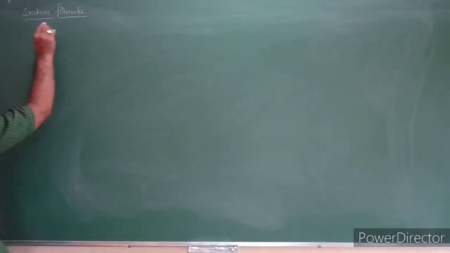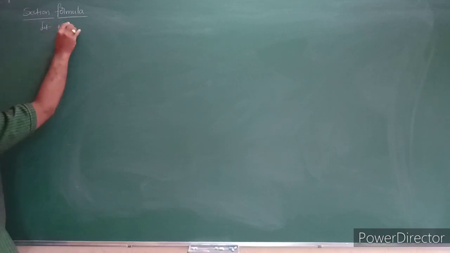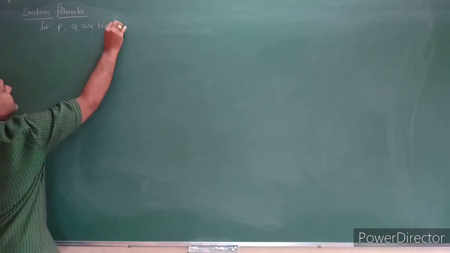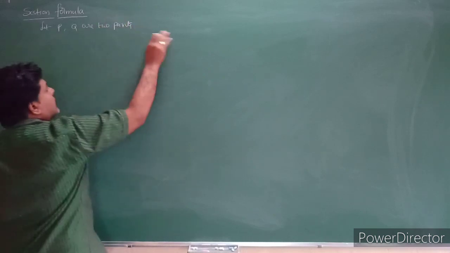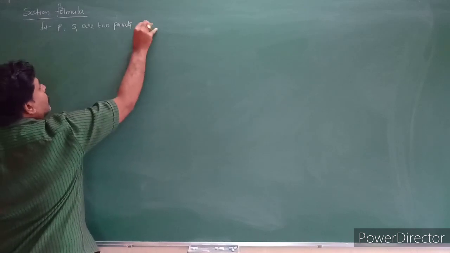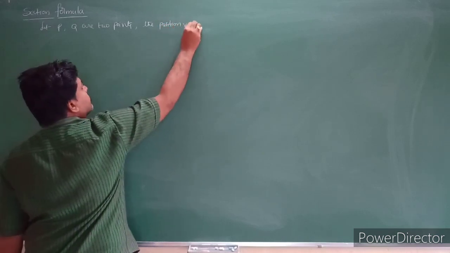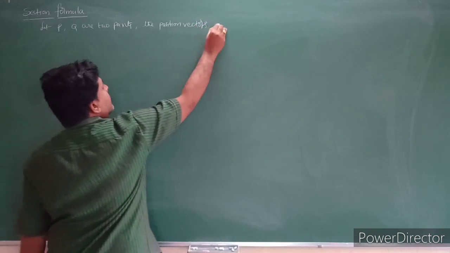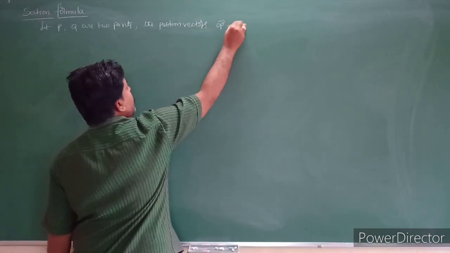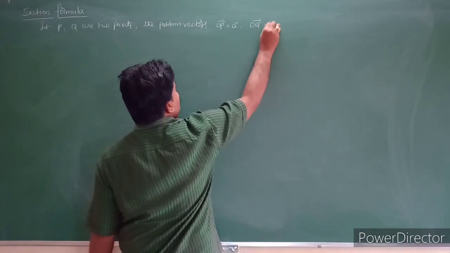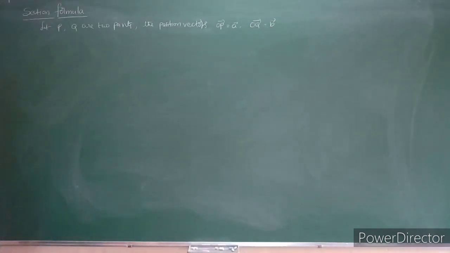First of all, I am taking two points. Let P, Q be two points, and the position vectors are OP bar is equal to A bar, OQ bar is equal to B bar. They are taken as two points. See here, first of all, I am taking the two points with position vectors A bar and B bar.